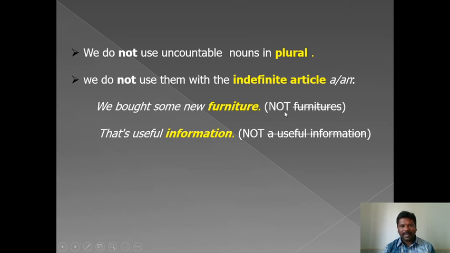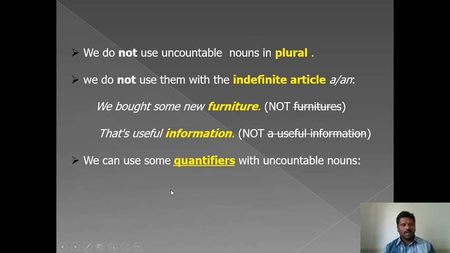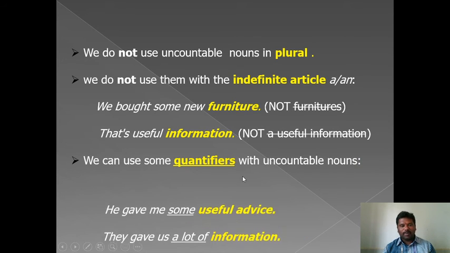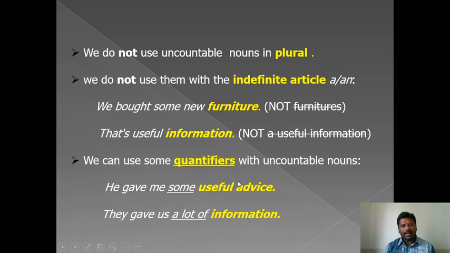We bought some new furniture. We don't say furnitures, that is wrong. That is useful information. We don't use any article before information, like a or an. We can use some quantifiers with uncountable nouns. We use quantifiers like some and a lot of with uncountable nouns. He gave me some useful advice. Some is a quantifier. They gave us a lot of information. A lot of is a quantifier.